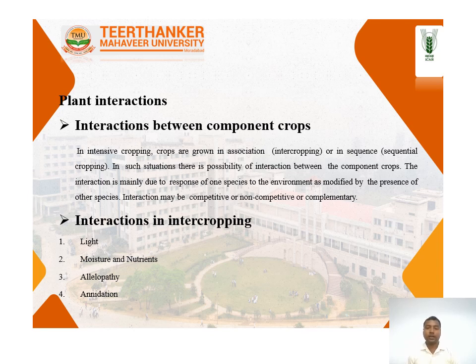Firstly the interaction is for light, because we cultivate crops of different heights. Second is moisture and nutrients, meaning competition between plants for moisture and for nutrients, and then allelopathy and nidation.